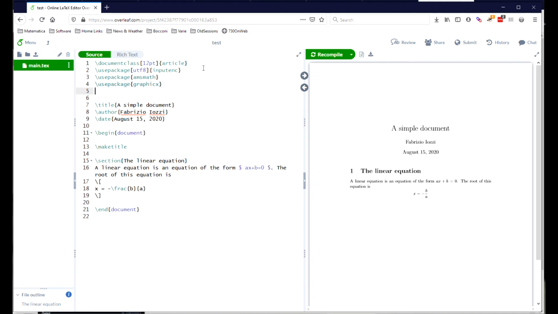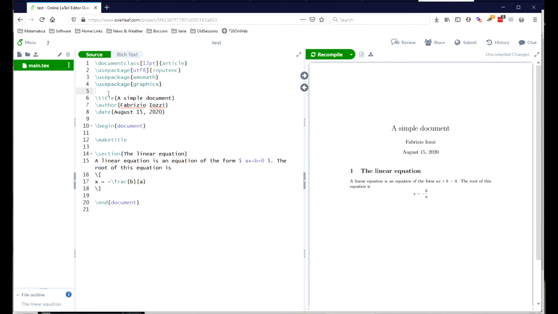Following these statements, there are three statements. Well, there are two blank lines here, but we can just remove one. Say title, author, and date, which are three commands that set up the items that will appear in the title.